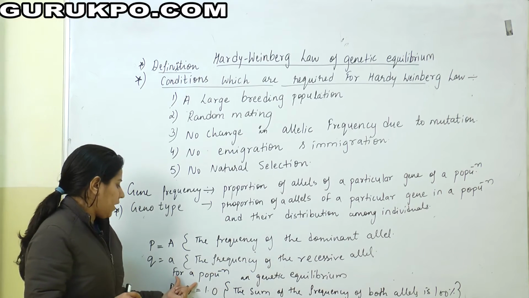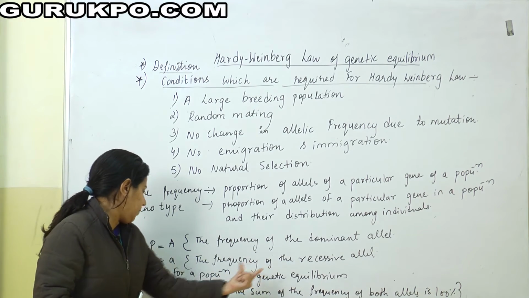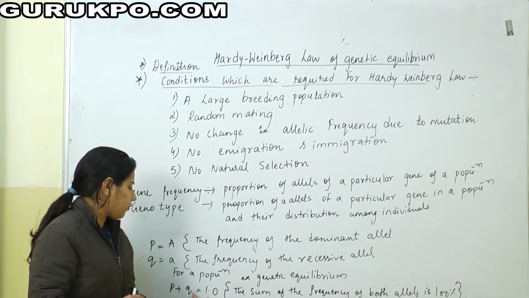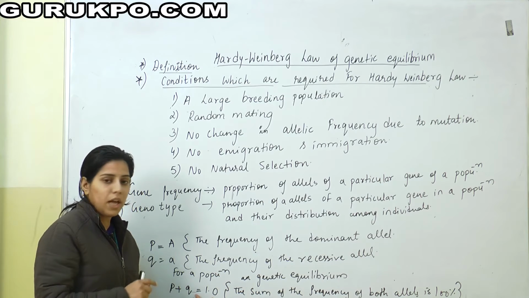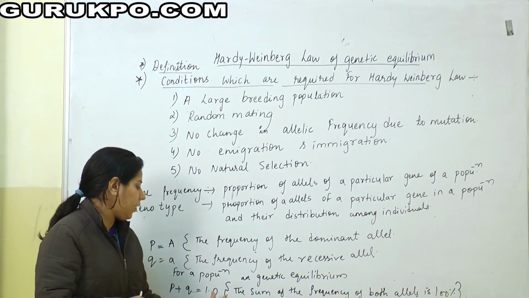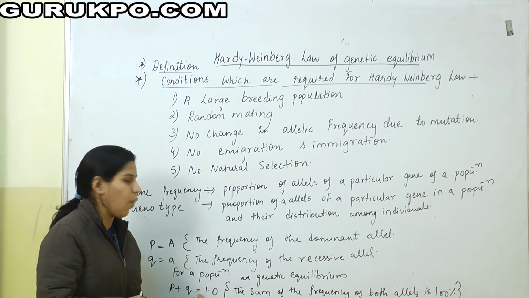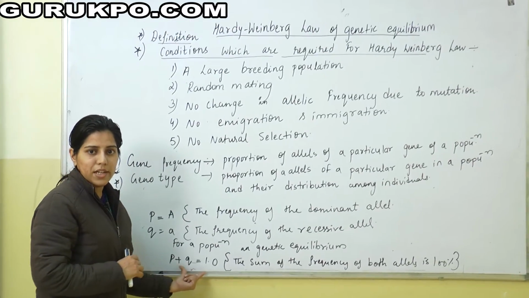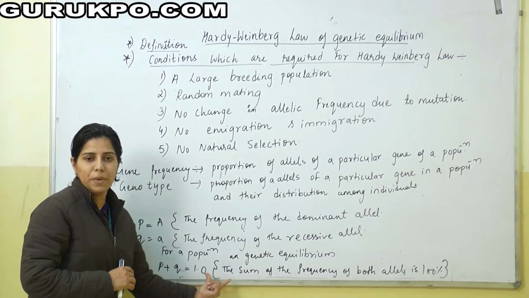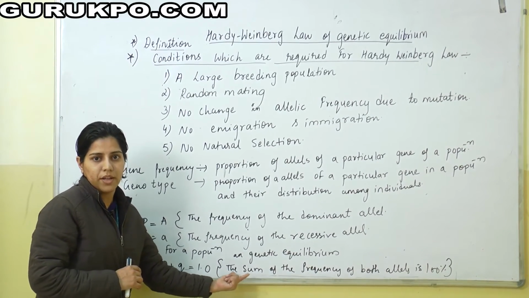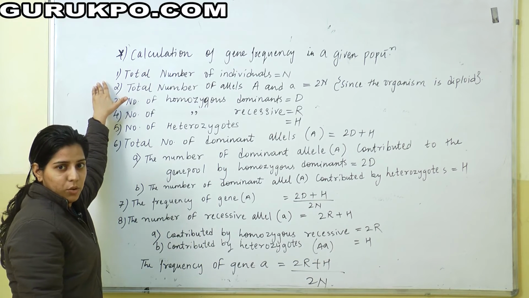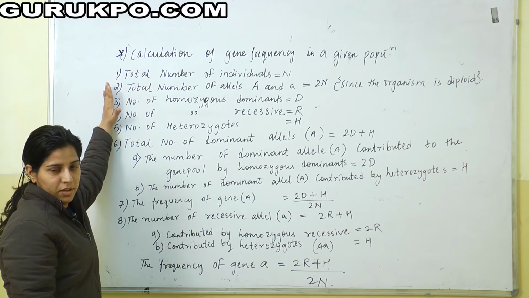In a population in genetic equilibrium, p plus q is equal to 1. The sum of both allele frequencies is equal to 100%, or 1. It means (p plus q) whole squared is equal to p squared plus 2pq plus q squared. And the gene frequency in a given population can be calculated by this method.